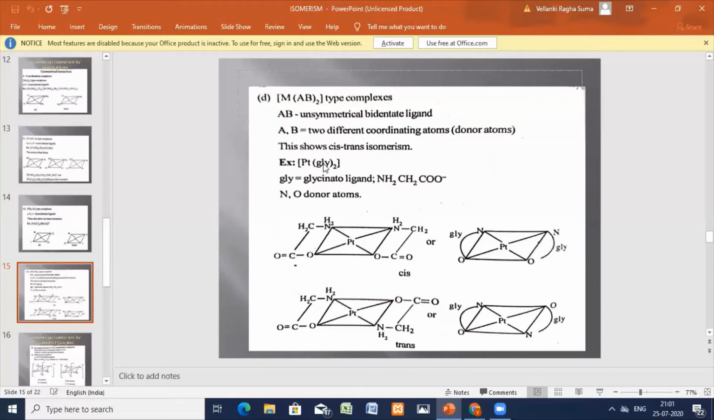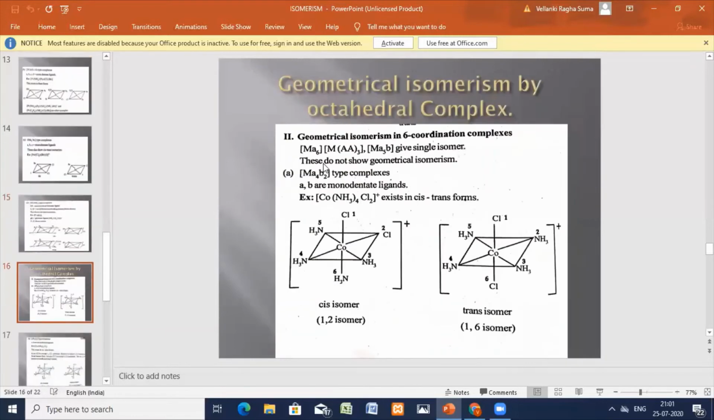Now in the square planar complexes, four types of complexes I've explained. Now we'll see the octahedral complexes. The coordination number is 6, MA6. So MA6 type of complex is there. M(AAA)3 complex is there. See, A's are 3, again A's are 3, total 6. Again MA5B type of complex also you can observe.